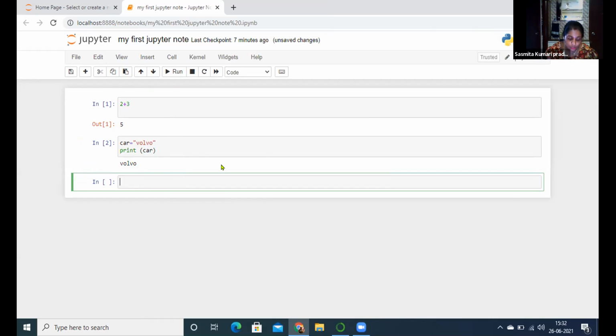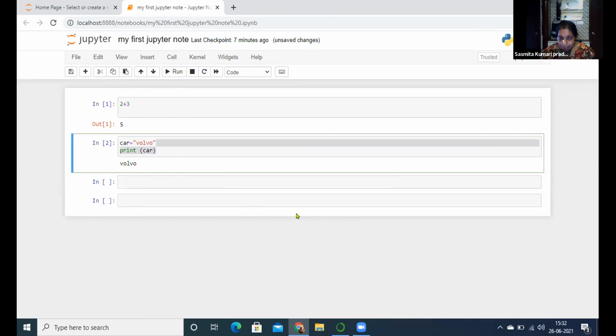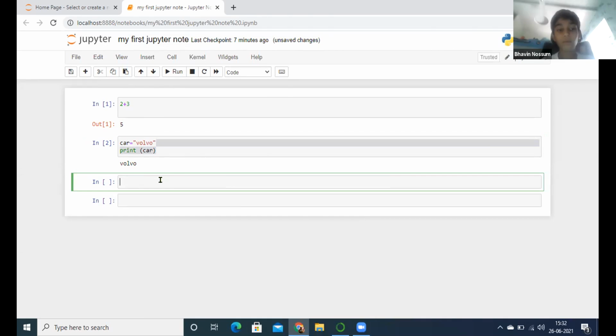What is our second question? Create a variable named X and assign the value 50. Now do it, Bhavin. I will not tell you this one. You do it. What will you write? Ma'am, can you say the question? One minute, I will tell. Just keep in your mind what I am telling. Create a variable named X and assign the value 50. Print.